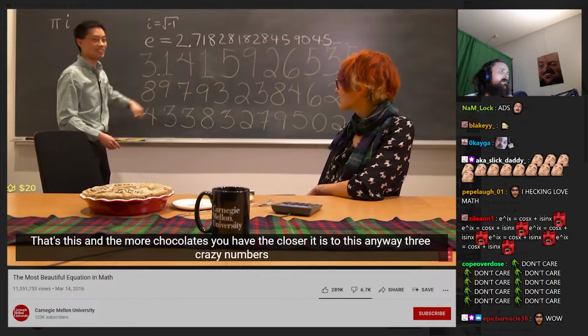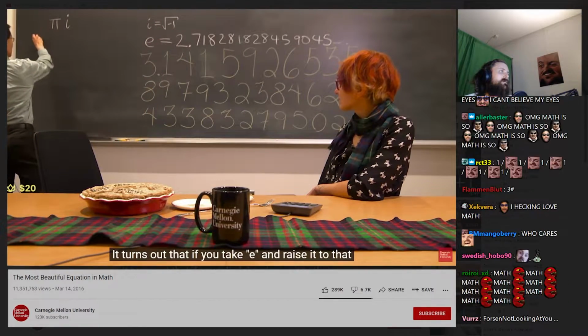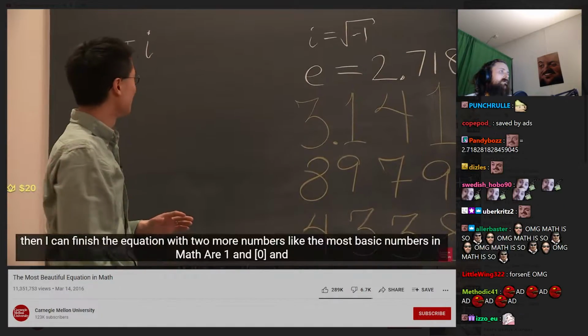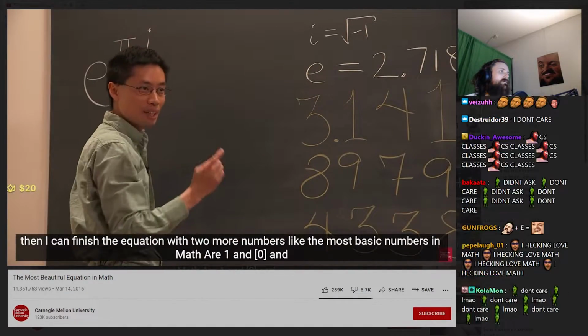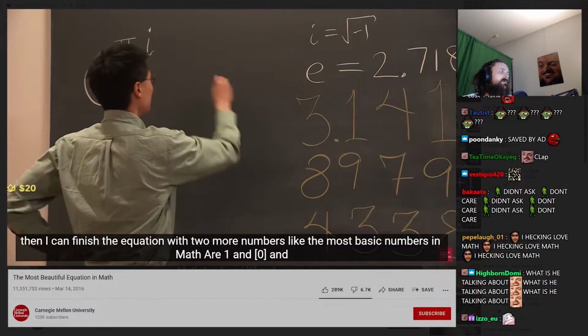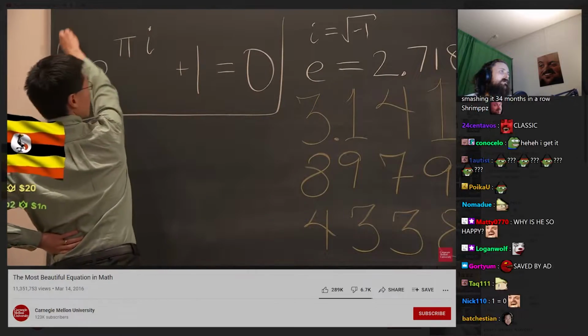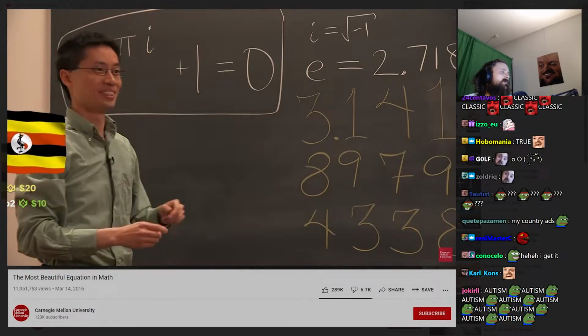Anyway, 3 crazy numbers. It turns out that if you take e and raise it to that, then I can finish the equation with 2 more numbers. Like the most basic numbers in math are 1 and 0. And this is true.